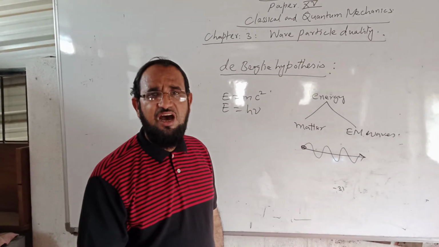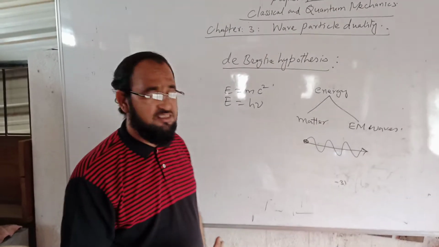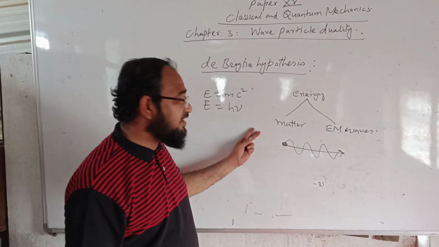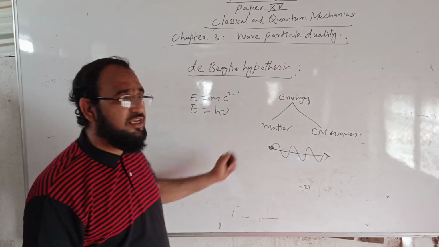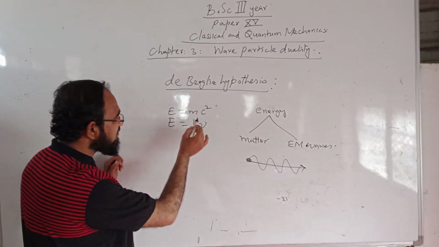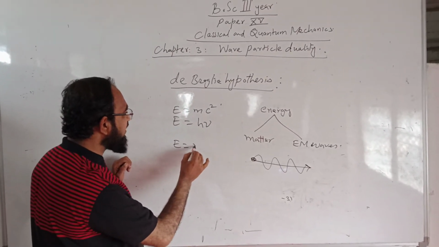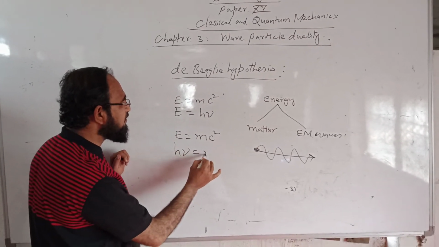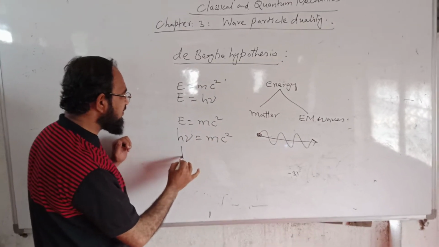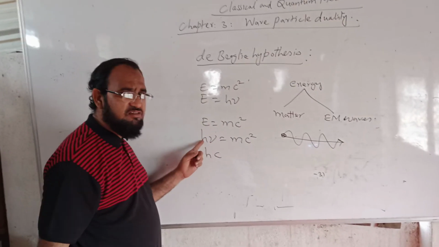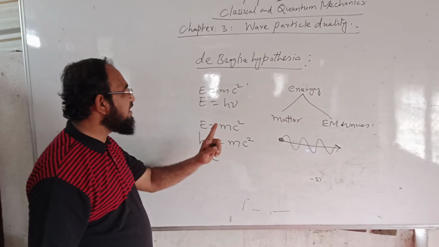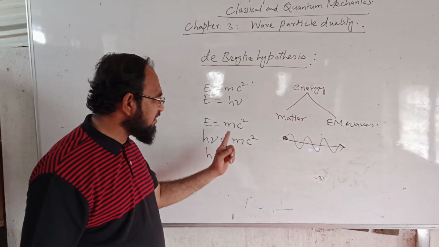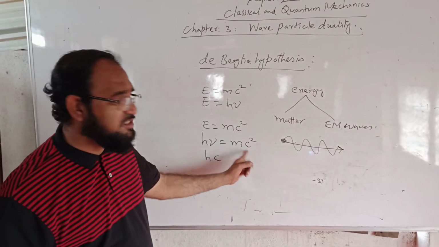These waves are not visible to us, and we can calculate the wavelength of these waves using the de Broglie hypothesis as E equals mc square. Put the value of E as h nu equals mc square, where h is Planck's constant, nu is the frequency, m is the mass of the particle or body or electron, and c is the velocity of light.